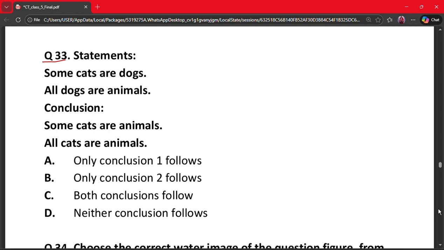So here the correct answer is option A, that is only conclusion 1 follows. Some cats are animals, because dogs are animals and some cats are dogs. So some cats are animals follows. All cats are animals does not.